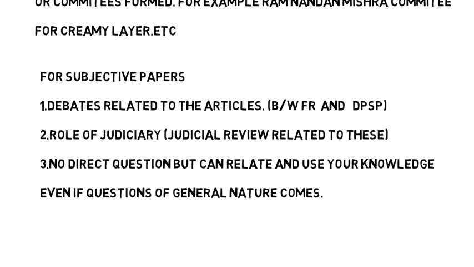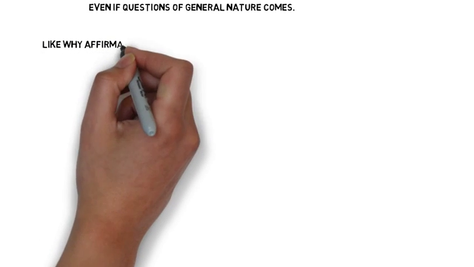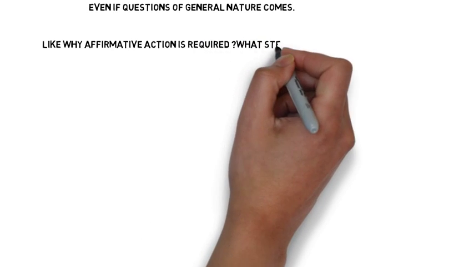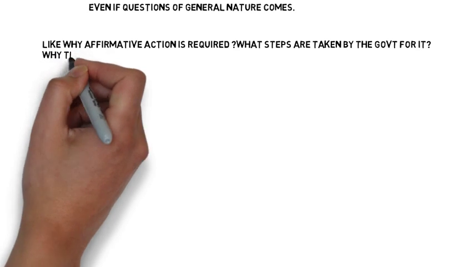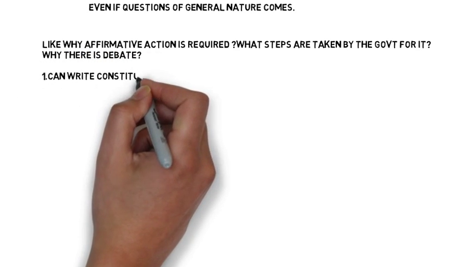And if you understand these articles, you can use them in your answer, even if questions of a general nature come, like why affirmative action is required, what steps are taken by the government for it, why there is a debate on affirmative action.